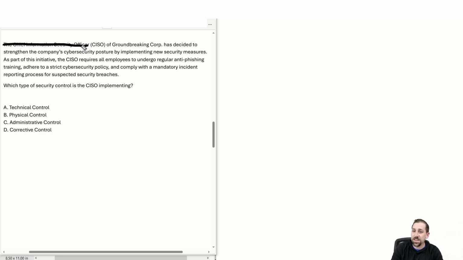Has decided to strengthen the company's cybersecurity posture by implementing new security measures. As a part of this initiative, the CISO requires all employees to undergo regular anti-phishing training, adhere to strict cybersecurity policies, and comply with a mandatory incident response reporting process for suspected security breaches. Which type of security control is the CISO implementing?